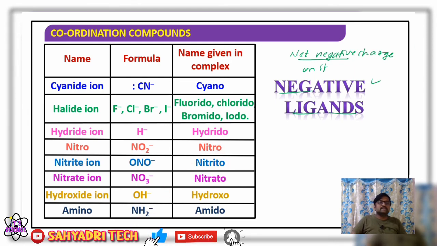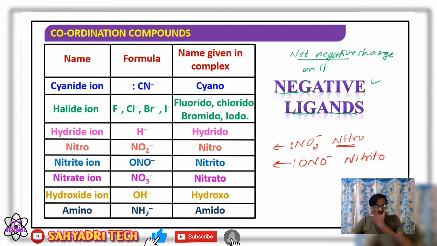The difference is the donor atoms. In the case of NO2 minus, nitrogen is involved in bond formation, so it is named nitro. If nitrogen is involved in coordinate bond formation, it is named nitro. If oxygen, as in ONO minus, is involved in bond formation, then it is named nitrito. Please remember this. Got it?